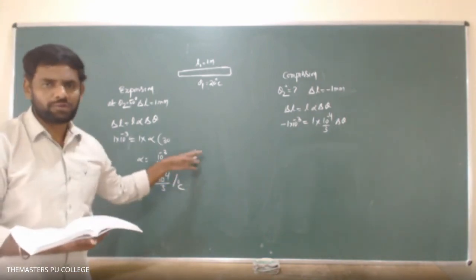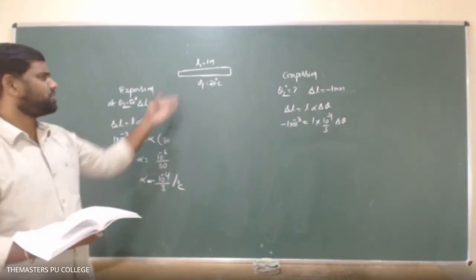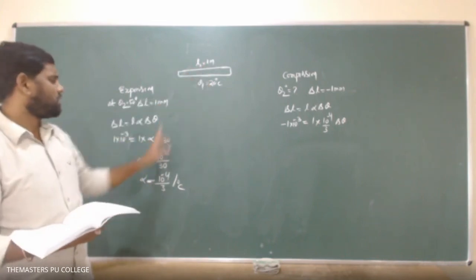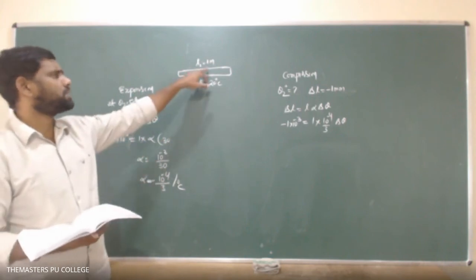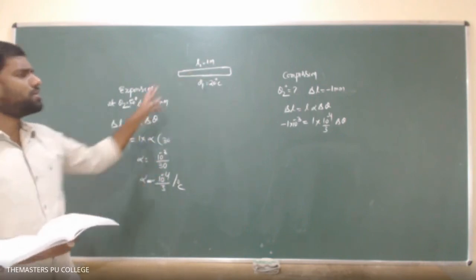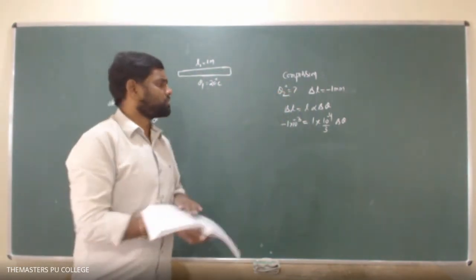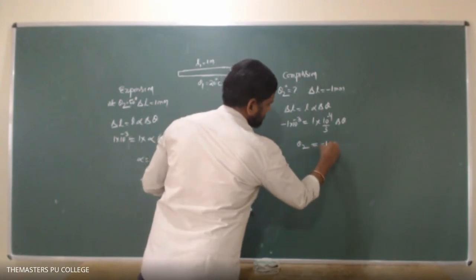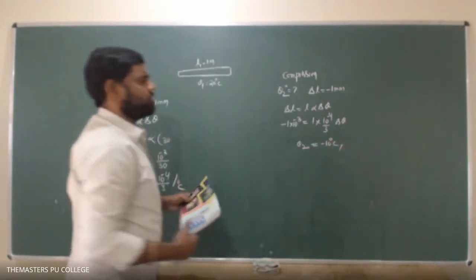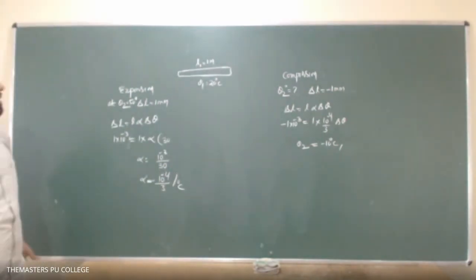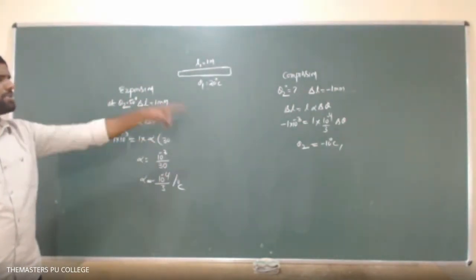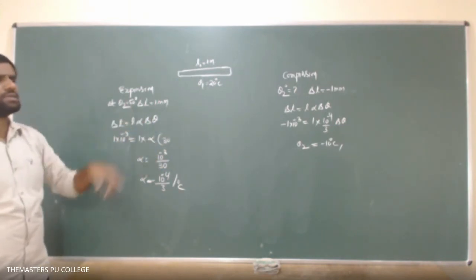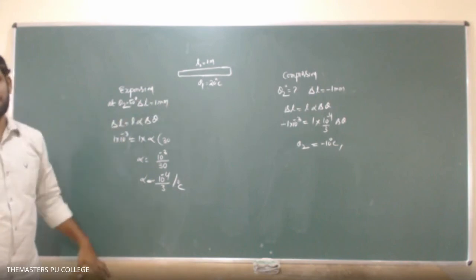Understood this problem? Here we used the expansion case because we don't know the alpha of this material. By using the given data, we calculated the linear coefficient of expansion alpha of the material, and that alpha is used in the case of compression. Then theta 2 finally comes out to be minus 10 degrees centigrade. The same change in length will happen at minus 10 degrees centigrade as we got at 50 degrees centigrade. Here expansion, there compression.